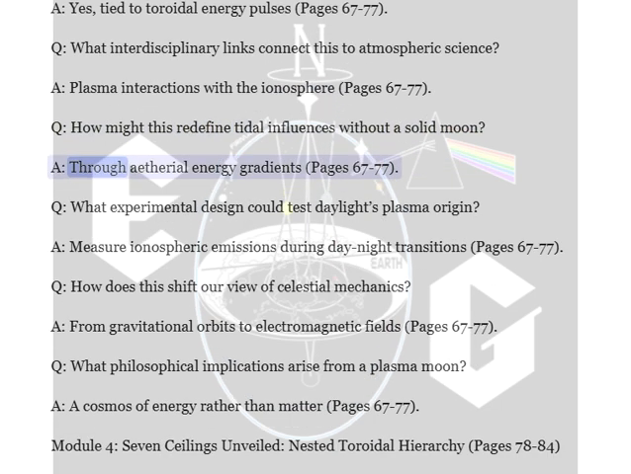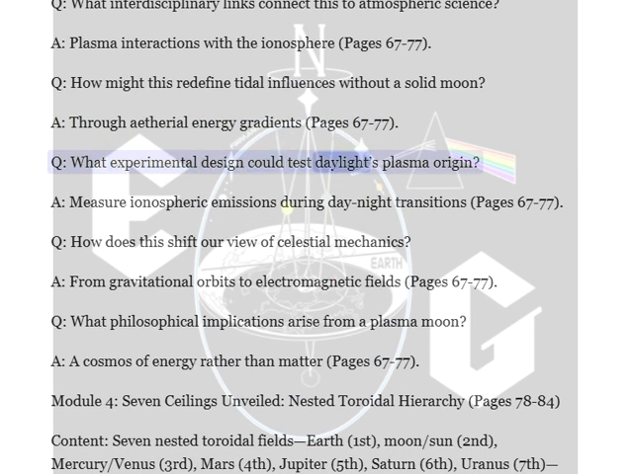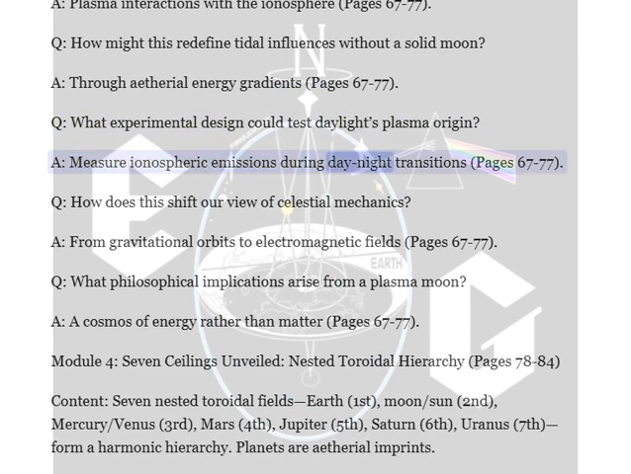A. Through ethereal energy gradients, pages 67 to 77. Q. What experimental design could test daylight's plasma origin? A. Measure ionospheric emissions during day-night transitions, pages 67 to 77.